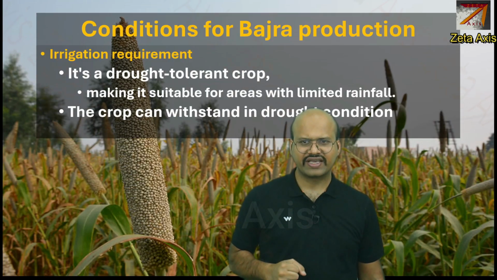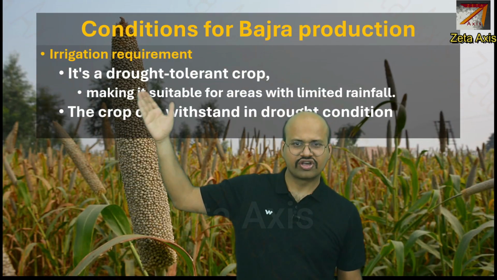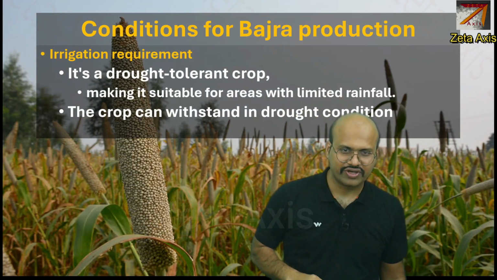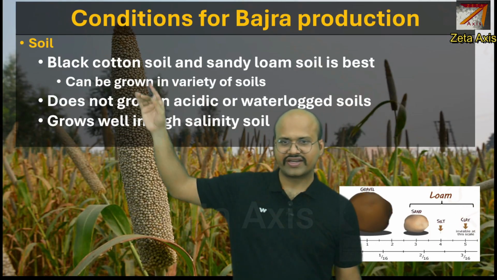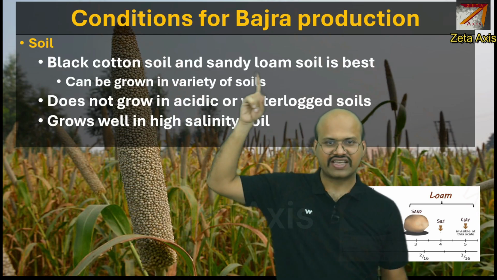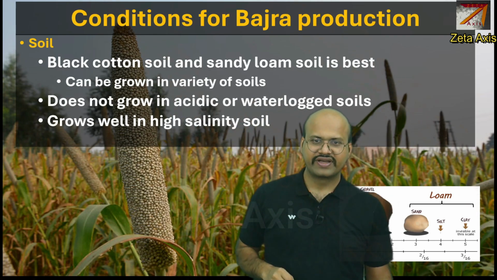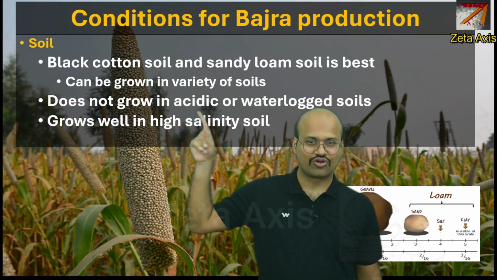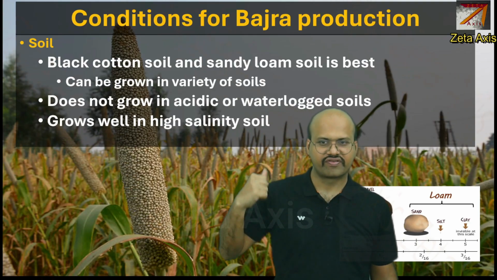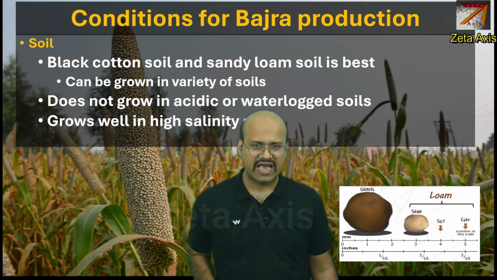If you see the irrigation requirement, it is a drought tolerant crop, thus it can grow in limited rainfall conditions. The soil that it needs is black cotton soil, and sandy loam soil is best. It can be grown, however, in a variety of soils. It does not grow in acidic and waterlogged soils, which you have already seen, and it grows well in highly saline soil.